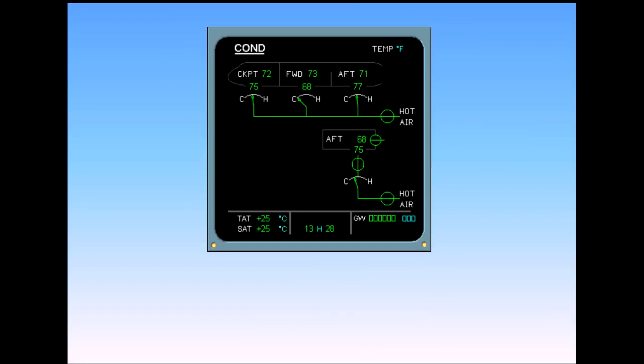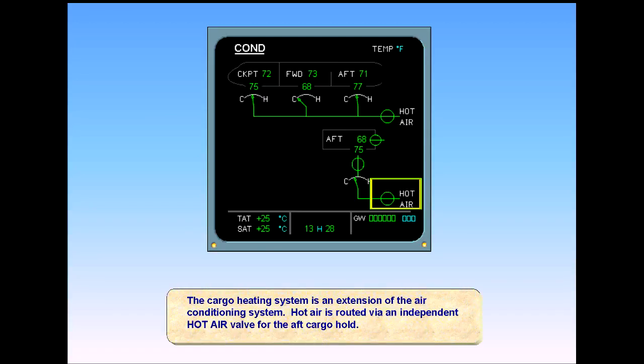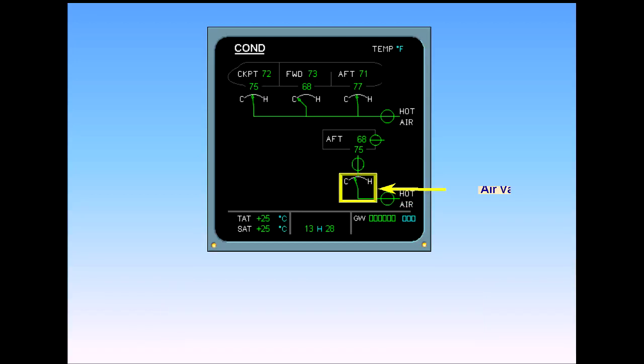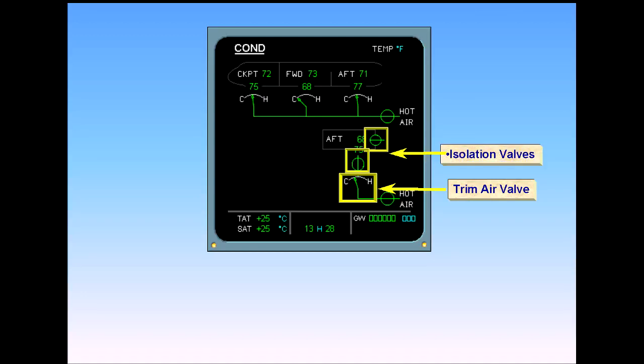The cargo heating system is an extension of the air conditioning system. Hot air is routed via an independent hot air valve for the aft cargo hold. The system has a trim air valve and 2 isolation valves, which close immediately should smoke be sensed, thus turning the aft cargo bin into a Class D compartment.